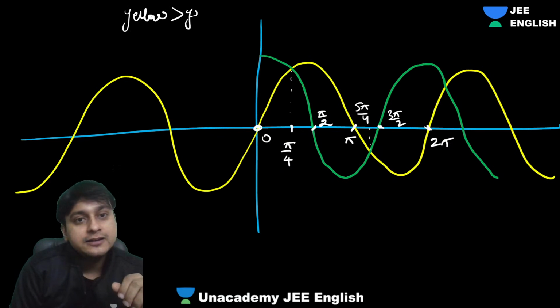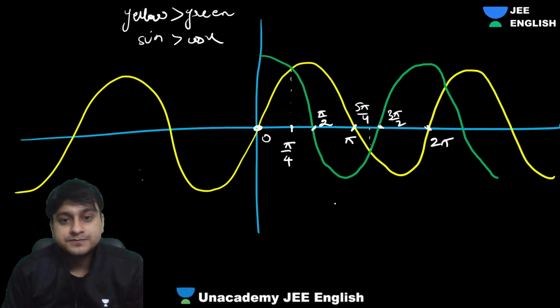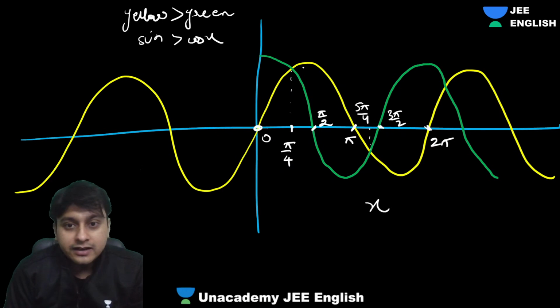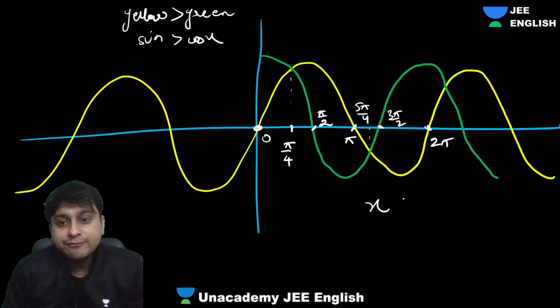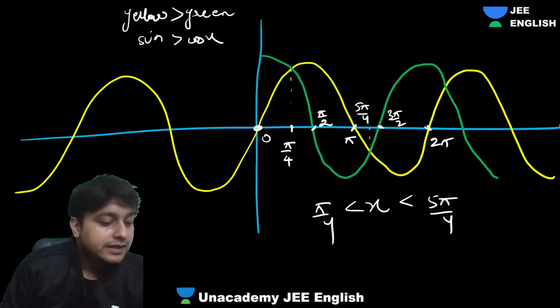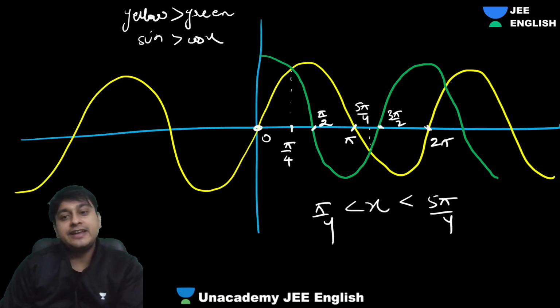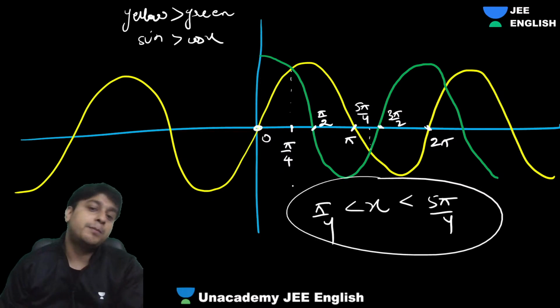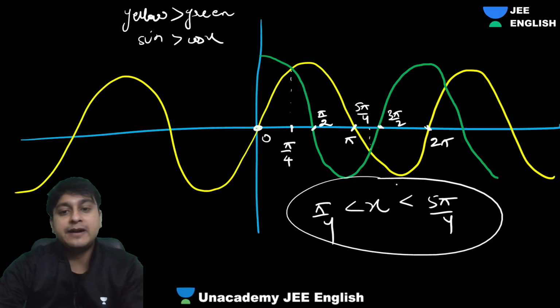Sine greater than cos. When is x between what? When x is between pi by 4 to 5 pi by 4. Yes. Understood? Yellow is more than green when x is between pi by 4 to 5 pi by 4.